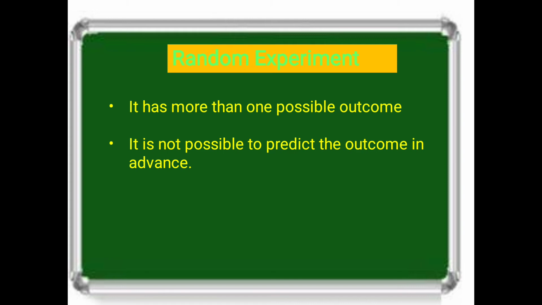We come to know what all the possibilities are, right? But we can't predict the outcome in advance. We can't say that only this one thing is going to come. We know all these possibilities are going to come, but we can't predict the outcome in advance. That is the random experiment.